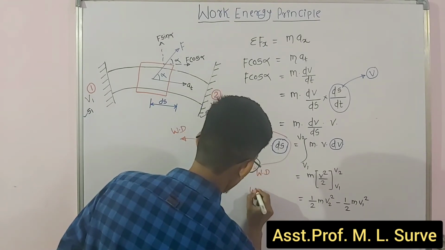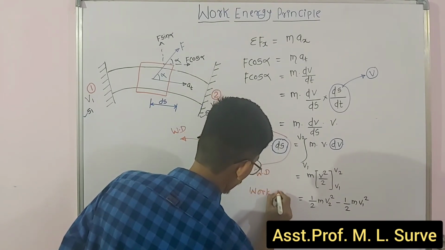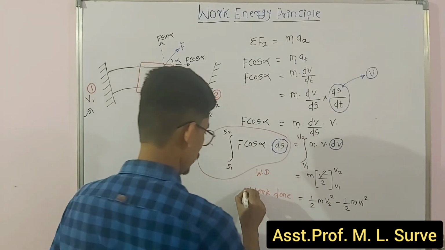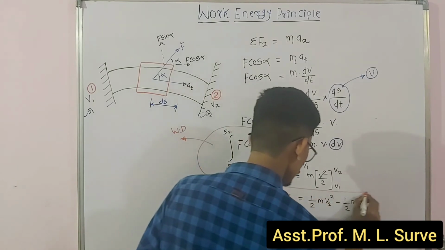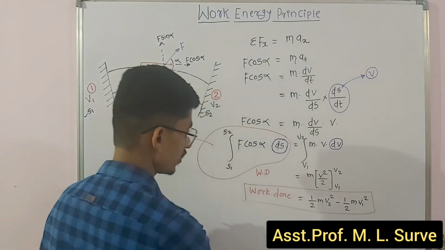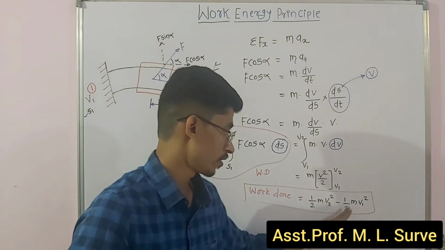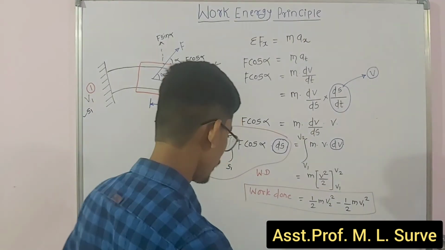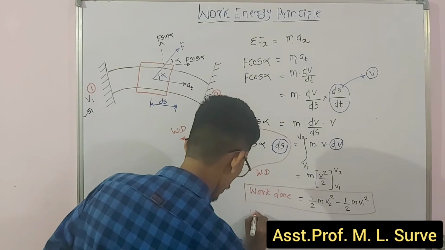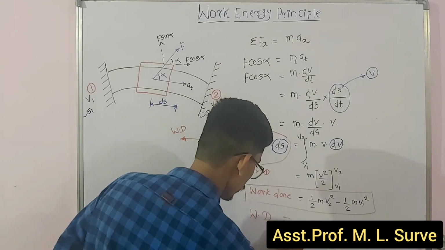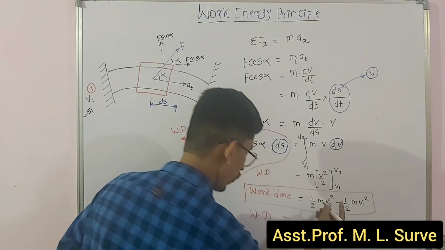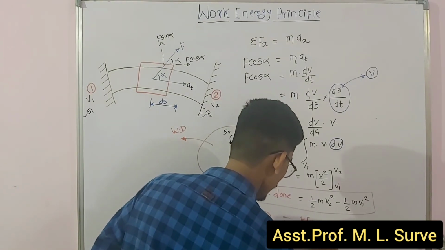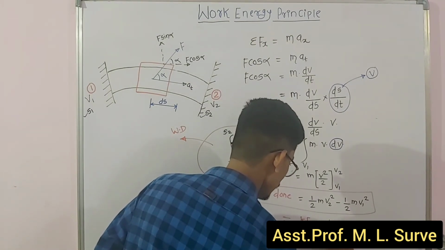So my work done from position 1 to position 2 is the change in kinetic energy from the final position to the initial position. So we can write work done is equal to the kinetic energy at section 2 minus the kinetic energy at section 1.